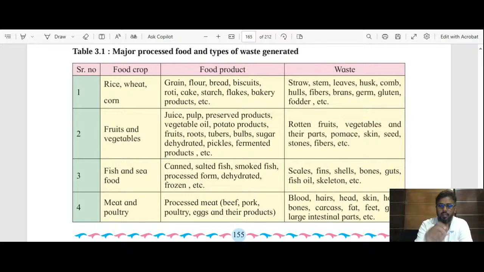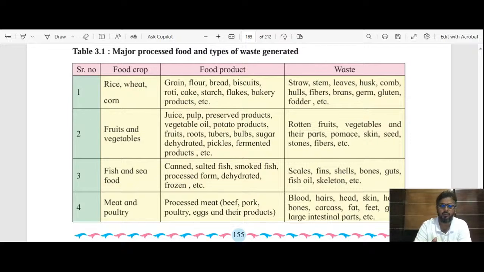ठीक है, and then it is also used for thatching purpose of the huts. Then it is also used for production of mushroom. We all know that mushrooms are so important right now in our life. We are regularly consuming it, and for the production of that mushroom, straws of these plants are used. Likewise, the other waste materials are also used in certain things. ठीक है, and then after their use, whatever remained, it is the actual waste, which has no value, no use.